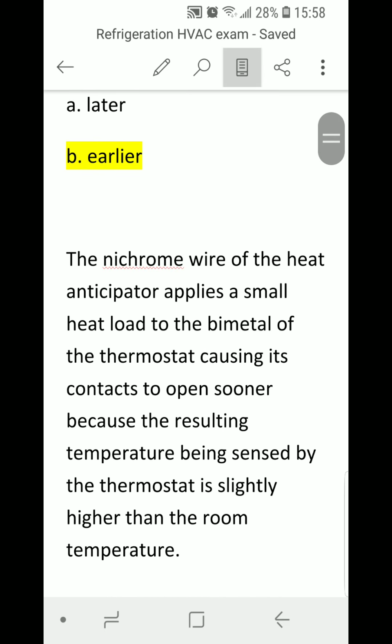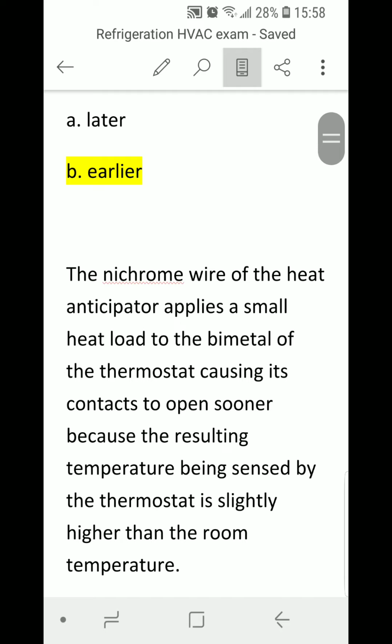The nichrome wire of the heat anticipator applies a small heat load to the bimetal of the thermostat, causing its contacts to open sooner or earlier, because the resulting temperature being sensed by the thermostat is slightly higher than the room temperature.